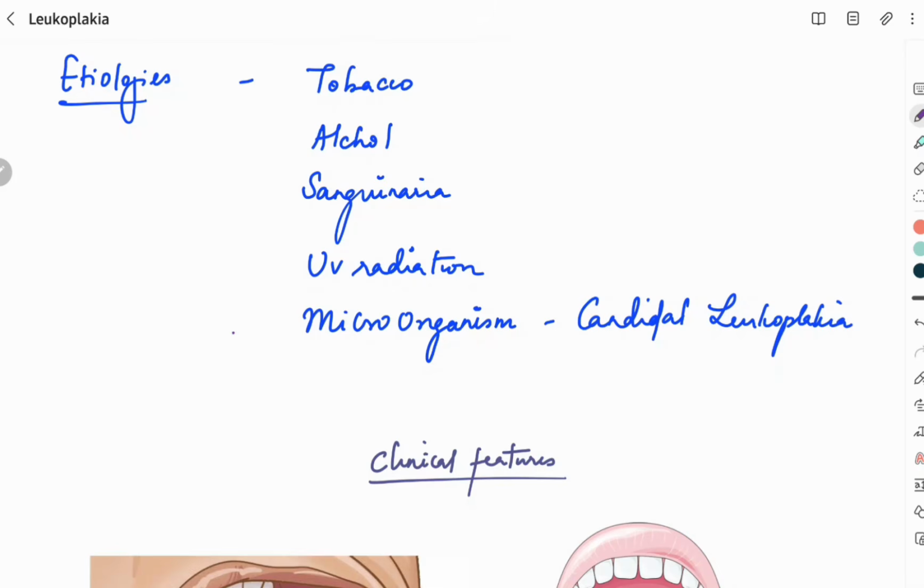Coming to the etiological factors associated with leukoplakia. Tobacco is the most important factor according to the WHO definition itself, and other factors such as alcohol, sanguinaria mouth rinses, UV radiation and microorganism association are synergistic factors for the development of leukoplakia. Among microorganisms, candida can result in superimposition over the leukoplakia, or it can result in chronic hyperplastic candidiasis, which is called candida leukoplakia. Either way, if the leukoplakia is associated with microorganisms, it has an increased risk for malignant potential, so it has to be treated cautiously.